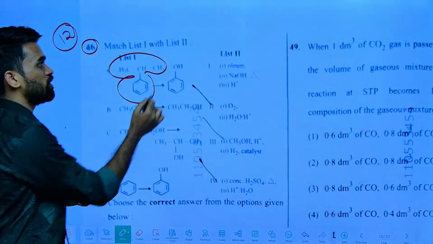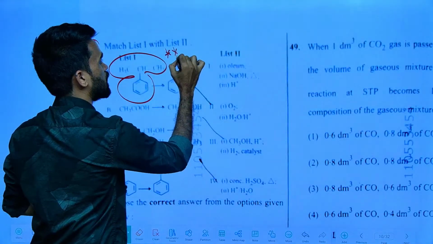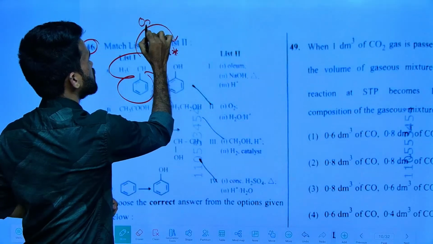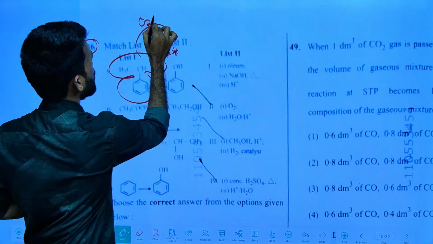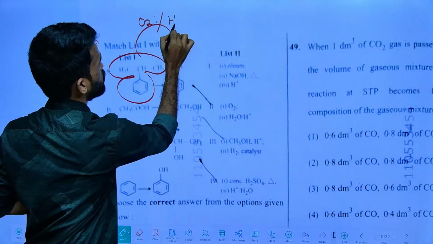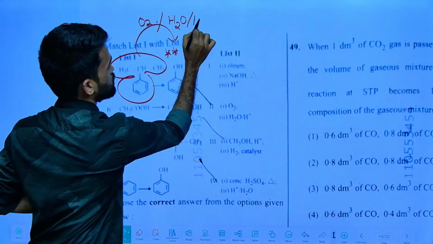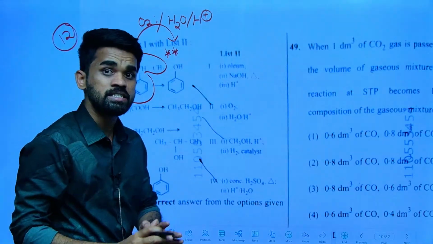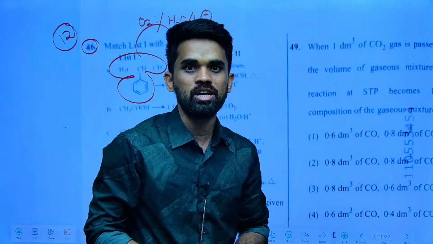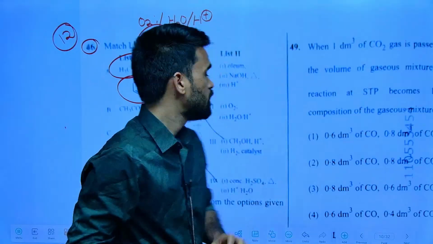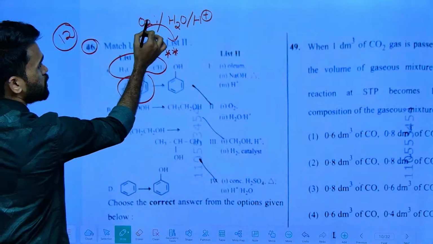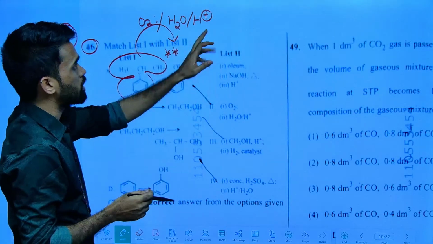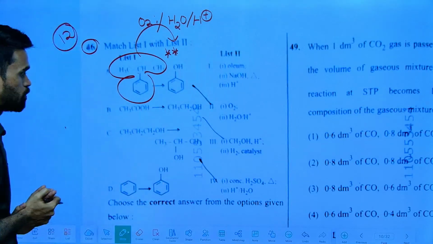This is one of the very important reactions: cumene conversion to phenol. How does it take place? With the help of oxygen, followed by treatment with water and H plus. This is the most repeated question, and I have covered this in our 100 days NEET challenge short videos also. First peroxide bond formation takes place, which undergoes rearrangement in the presence of water and acidic medium and gives you the final product.